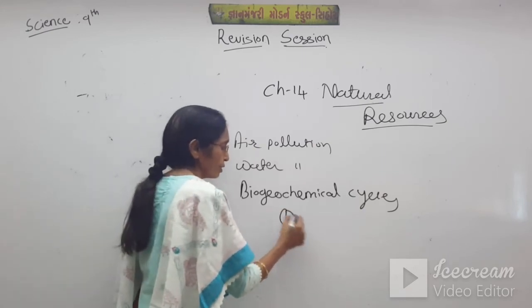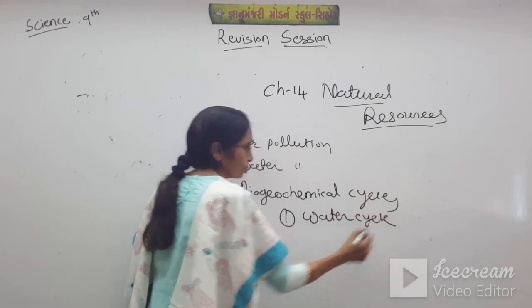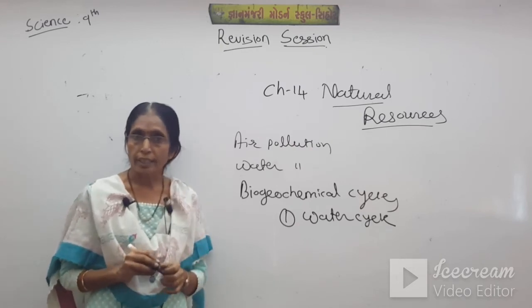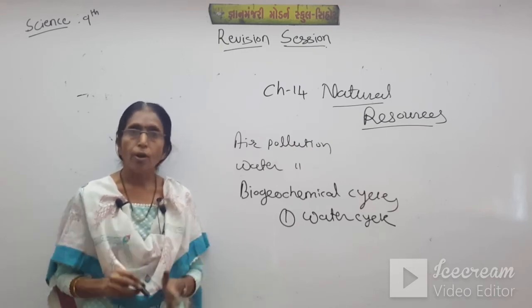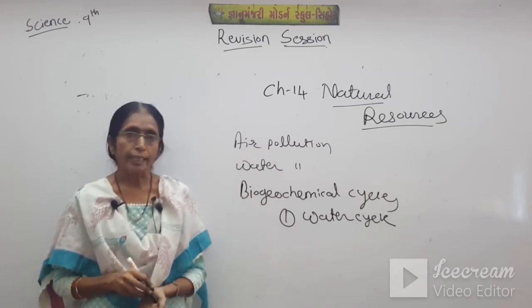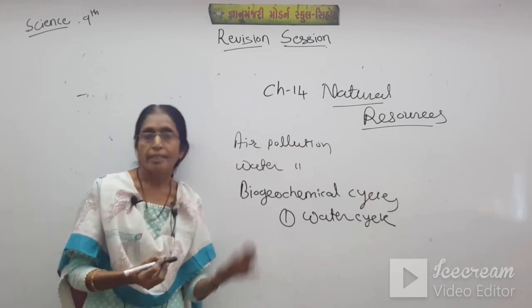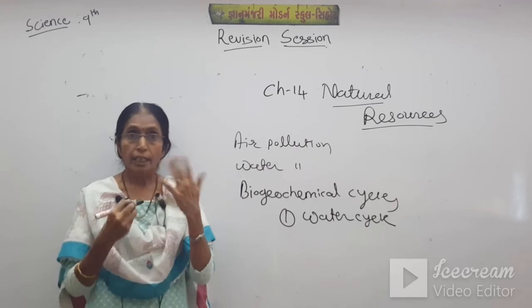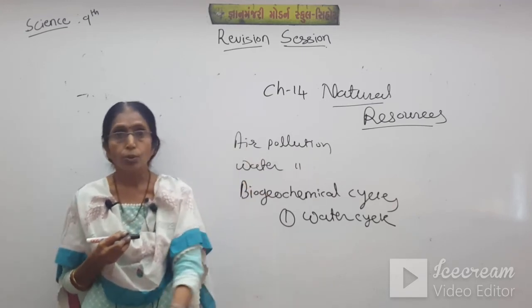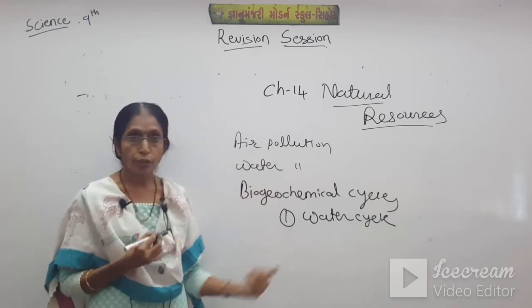In that, the very first is the water cycle. Due to the sun rays, the heat of the sun falls on the water bodies on the earth crust, that is the lithosphere, and it is converted into vapors. When vapors go up, they convert into clouds and we get rain. Again this rain goes into the oceans. So this cycle goes on, it is called the water cycle.